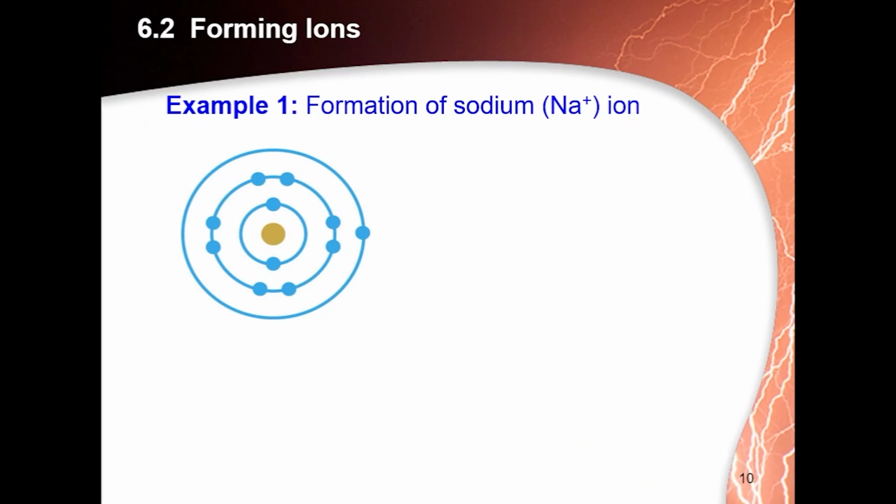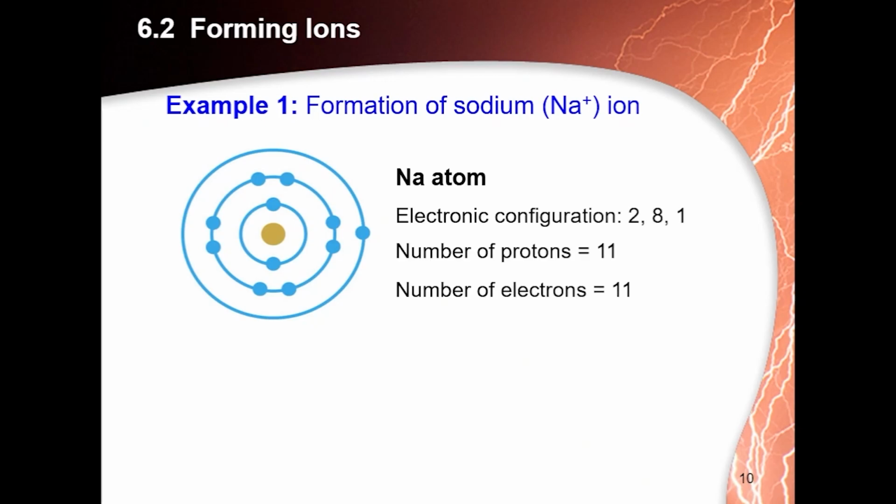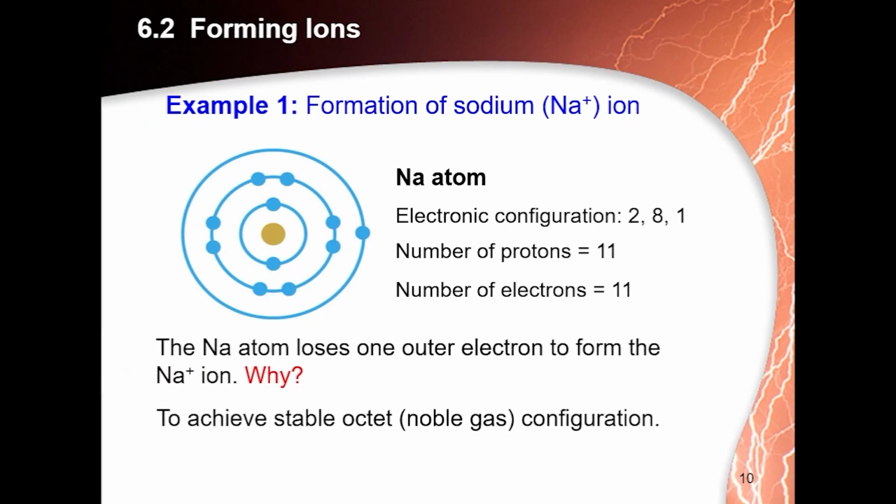In the very first shell there are 2 electrons, there are 8 electrons in the second shell, and in the outermost shell there is only 1 electron. Sodium needs 7 more electrons to complete its octet, and it is very difficult to get 7 more electrons. The easy way is to lose 1 electron, so its inner shell becomes the outer complete shell. Sodium's electronic configuration is 2,8,1. So the sodium atom loses 1 outer electron to form the sodium ion.